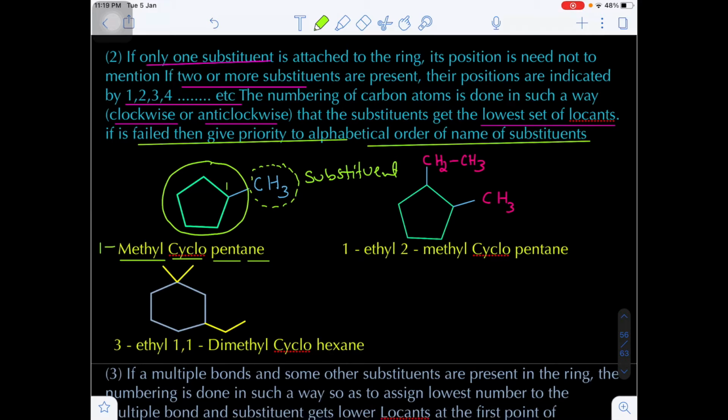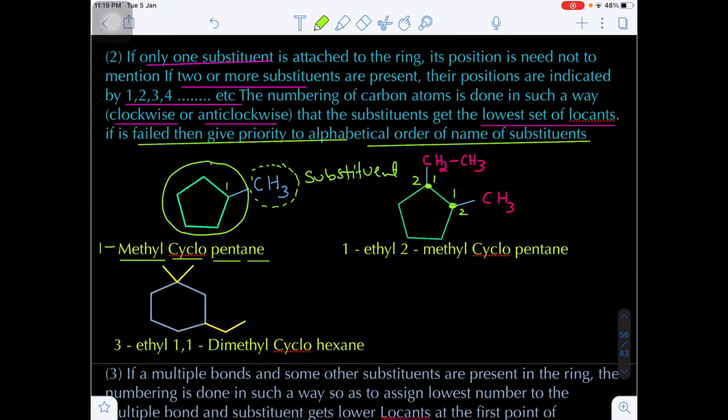Suppose two substitutions are present. Let's suppose this is the first carbon and this is the second carbon, and on these two carbons there are two substitutions. In that case we definitely have to mention the position. Let's suppose on the first carbon there is methyl and on the second carbon ethyl, otherwise on the first carbon ethyl and on the second carbon methyl.